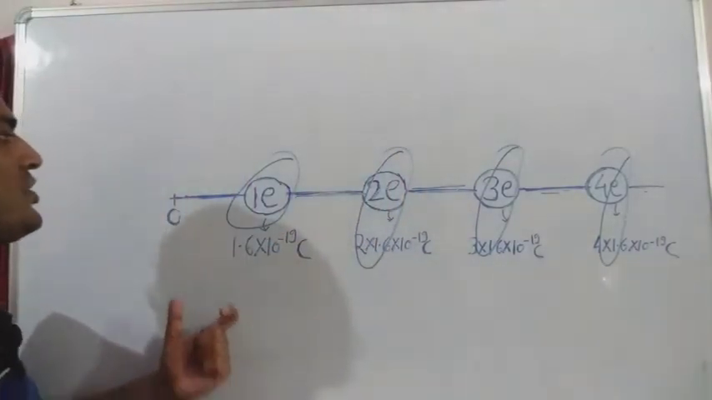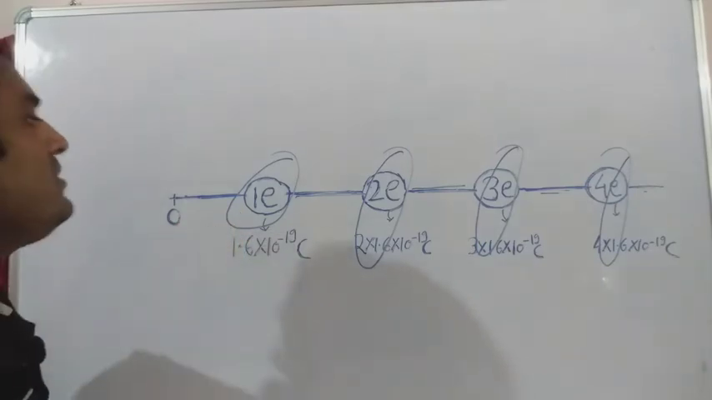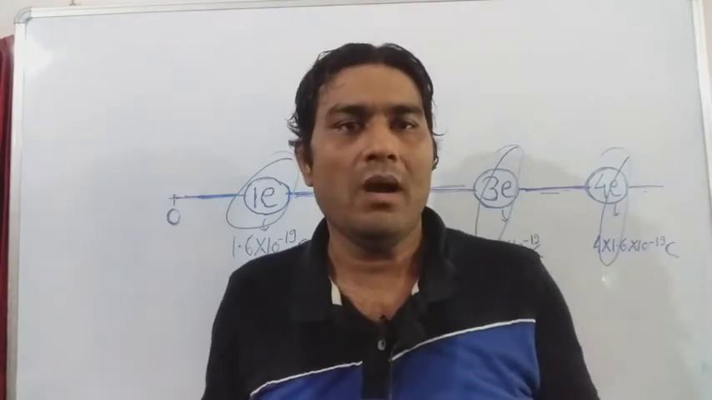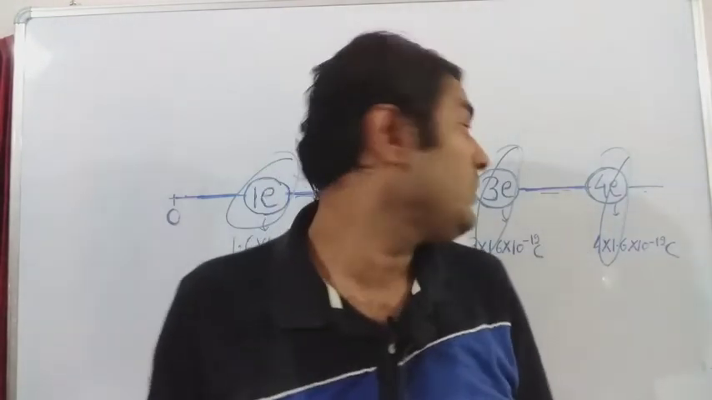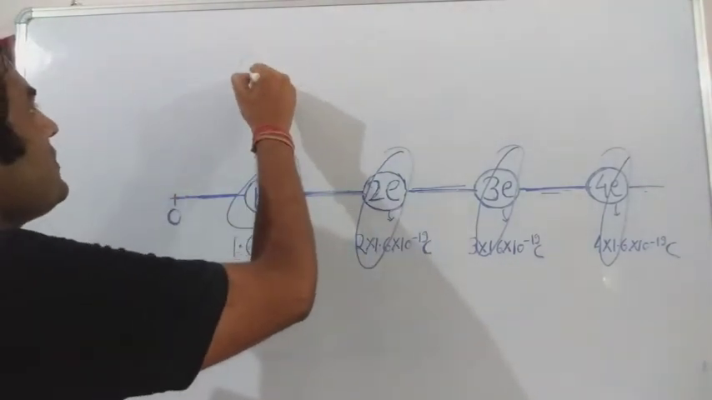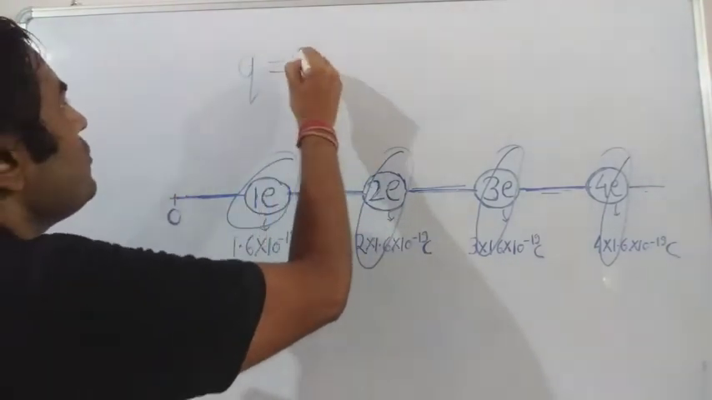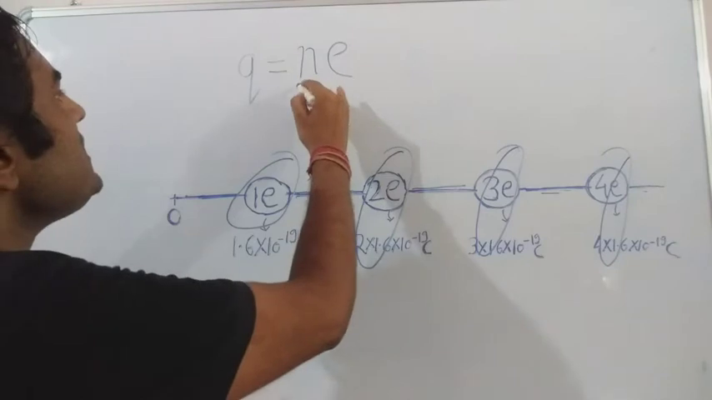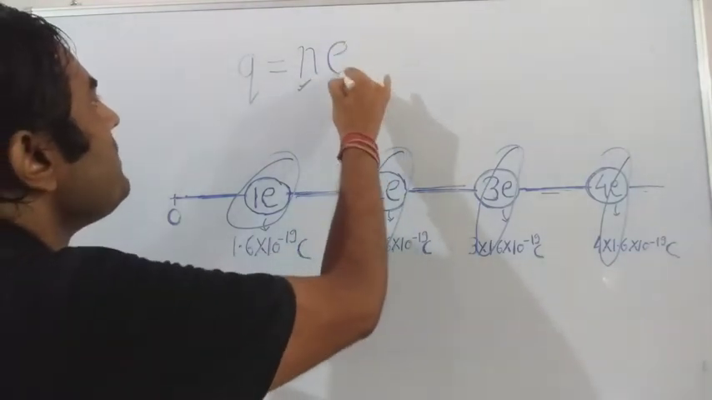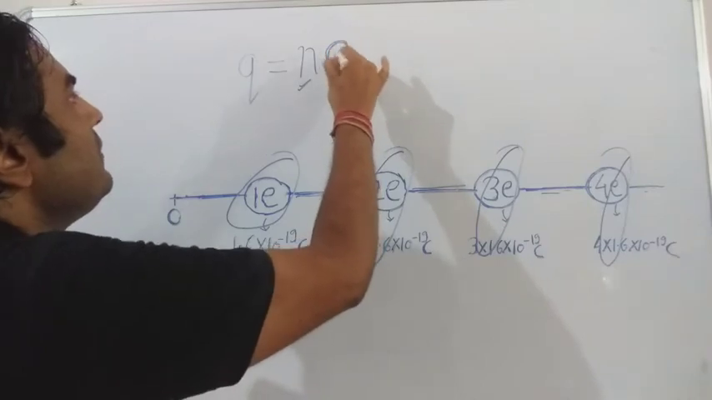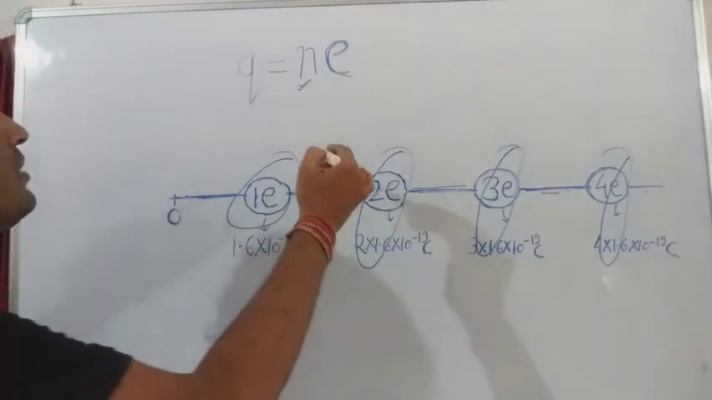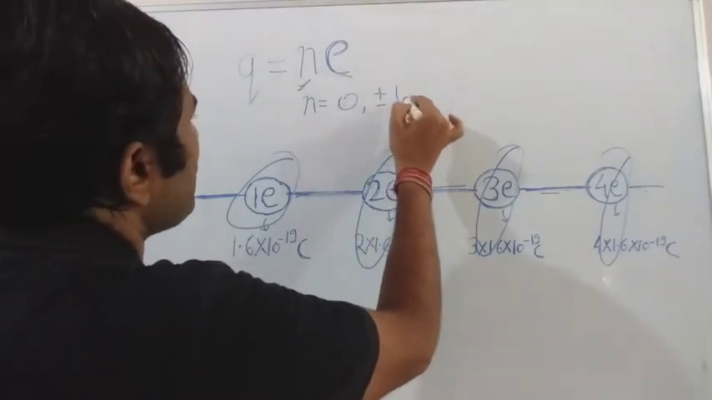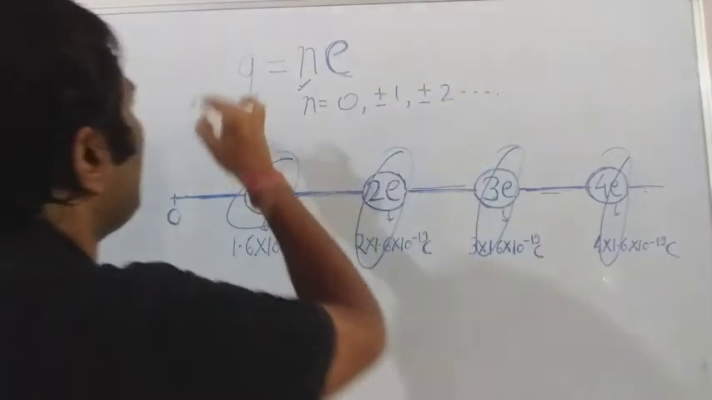So a charge always occurs in discrete units. A charge always exists in discrete units. It rejects the continuum. The charge equals nE. So any charge in this universe is the integral multiple of the elementary charge, which is the charge on an electron or a charge on a proton, where n is an integer and takes the value 0, plus minus 1, plus minus 2, and so on.